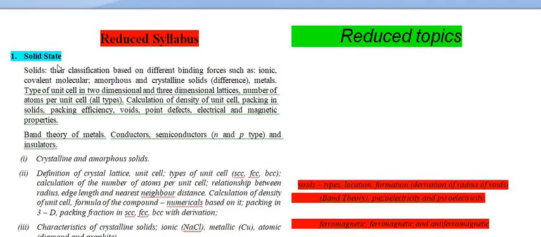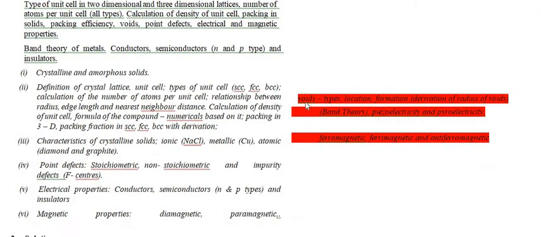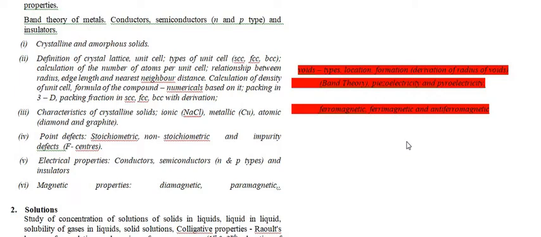So in chapter number 1, that is the solid state, there is a reduction of 3 topics. The first one is the voids: types, locations, formations, derivation of the radius of the voids, band theory, piezoelectricity and pyroelectricity. The next topic is ferromagnetic, ferrimagnetic and antiferromagnetic only. So only these 3 topics are reduced from the chapter solid state.